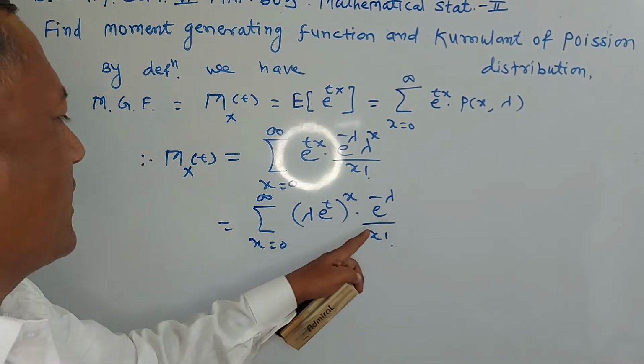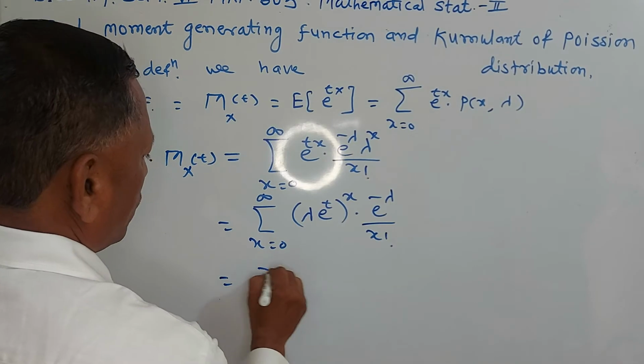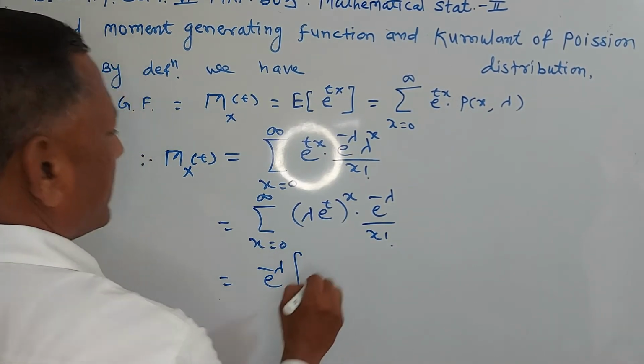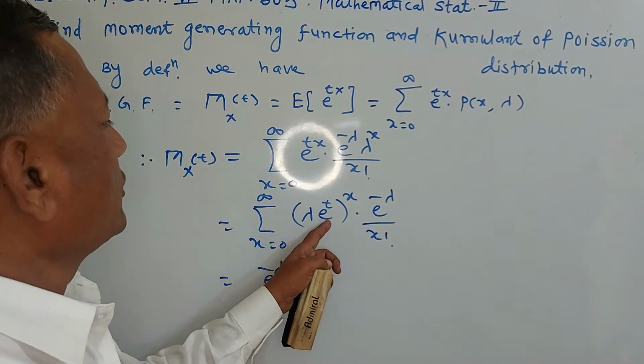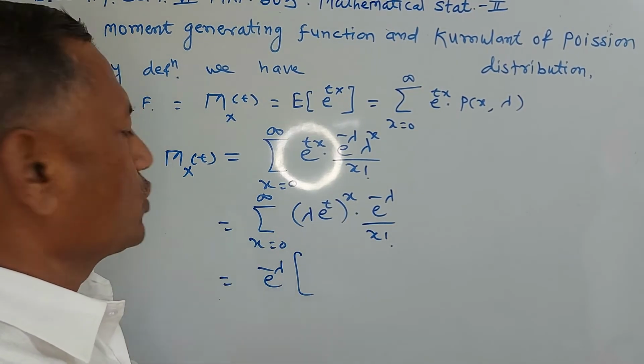e raised to minus lambda is free from x. Therefore, it comes outside the summation: e raised to minus lambda in bracket. What is remaining? Lambda into e raised to t, raised to x, upon factorial x, x going from 0 to infinity.